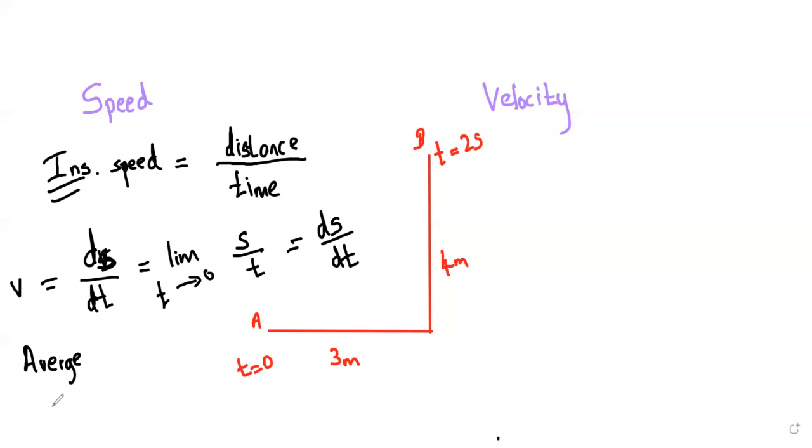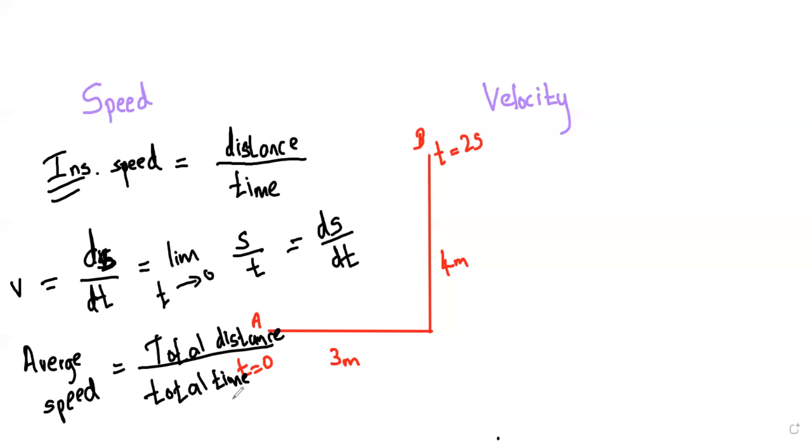When you are considering average speed, we are going to travel for a long distance. So we can write it like this: total distance over total time taken. This is the equation for average speed. So you need to remember that when you are considering instantaneous speed, it means at that point of time, what's the distance it covered. That's known as instantaneous speed.